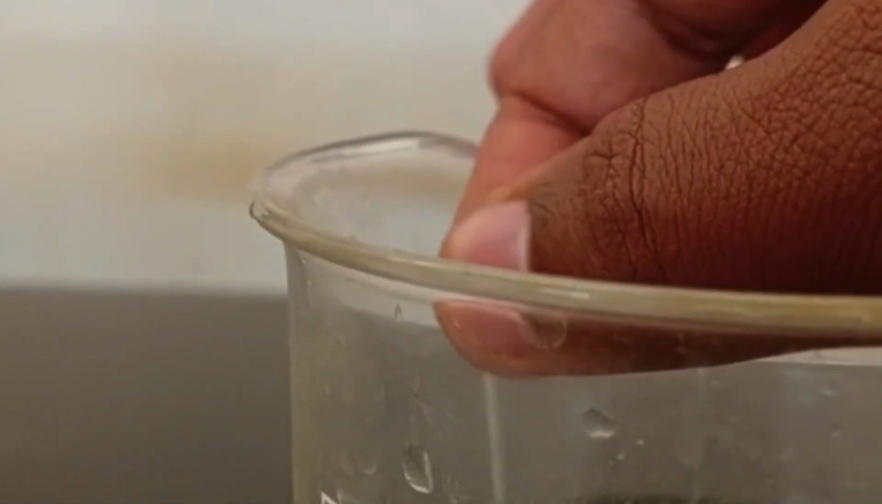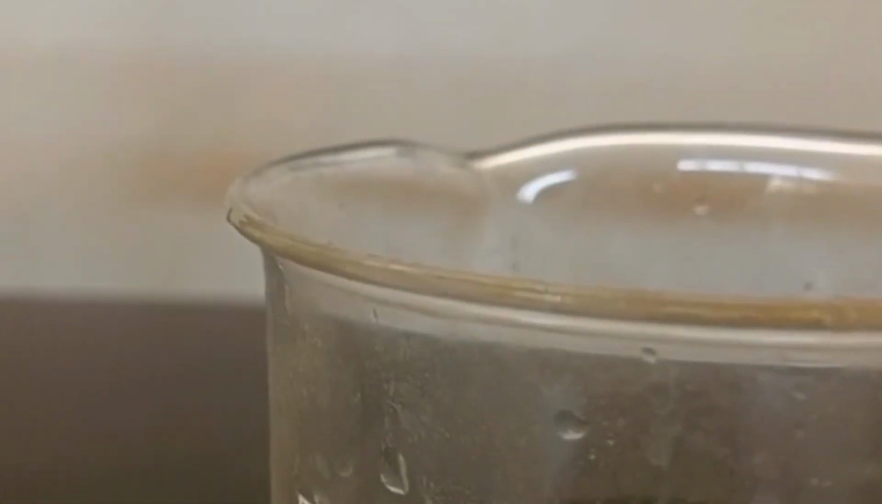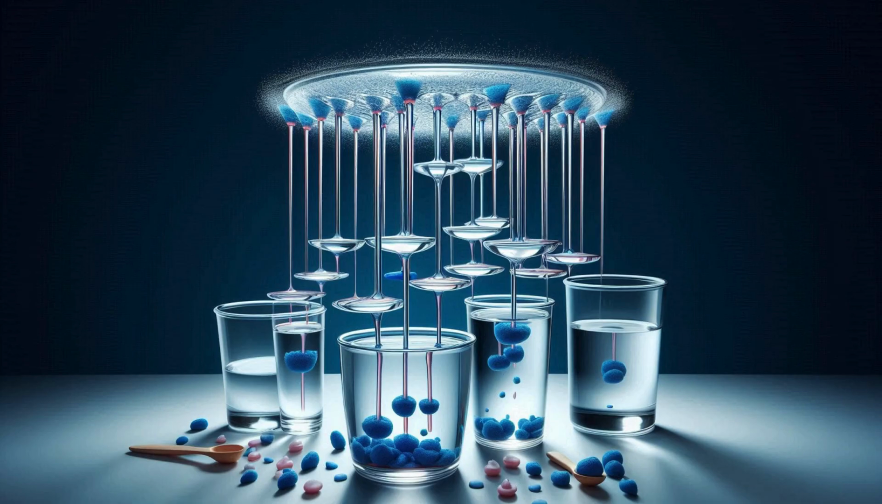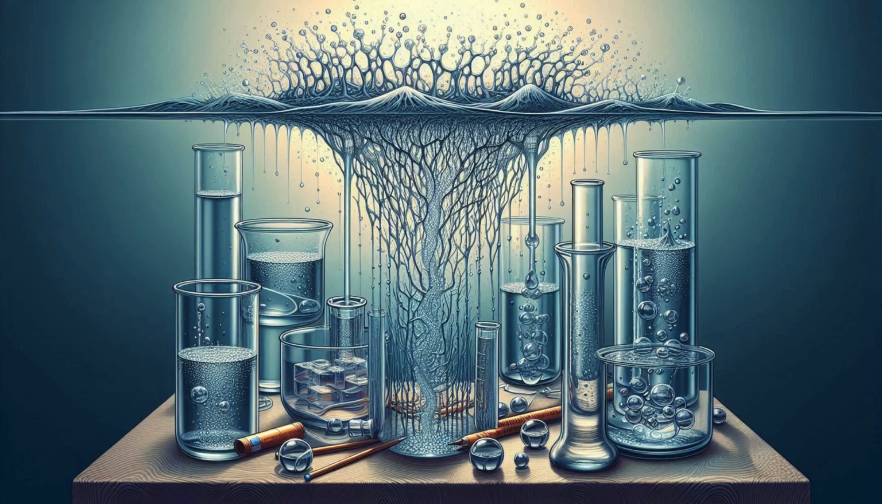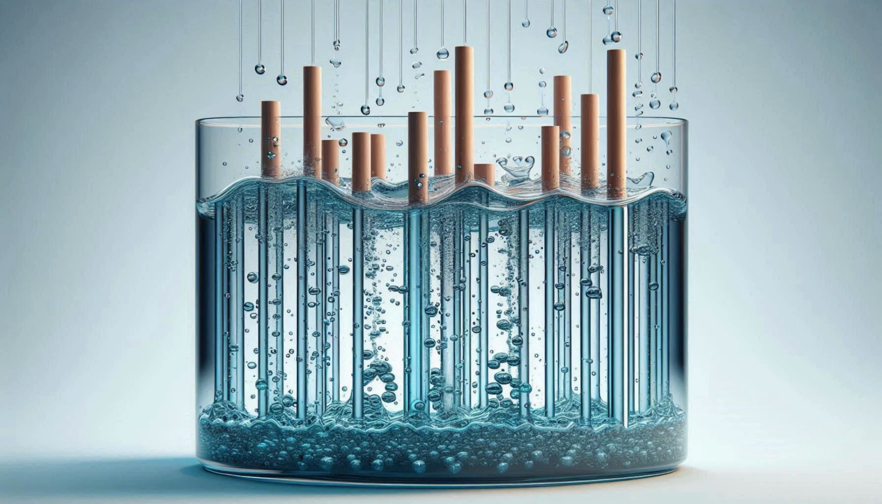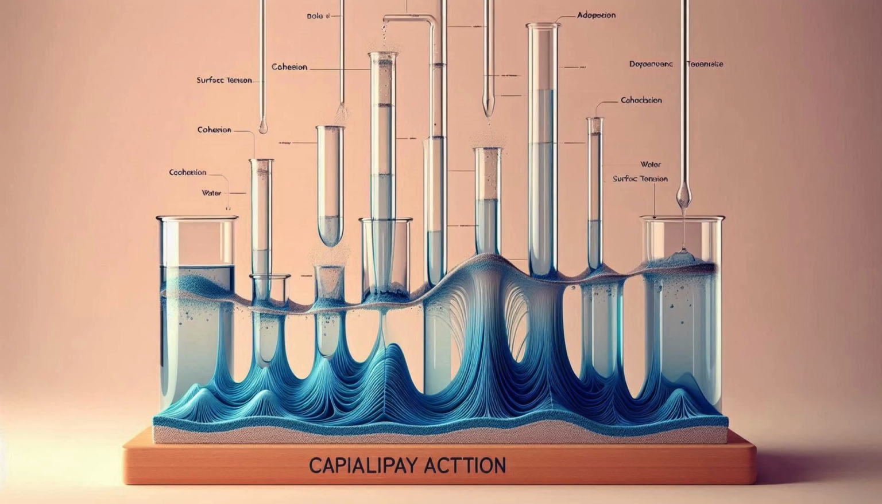Cohesion, the attraction between the liquid molecules themselves. Surface tension, the cohesive forces between liquid molecules at the surface of the liquid. This can be seen in everyday examples like water moving up a paper towel, liquid rising in thin tubes, water moving through soil, water moving up the stem of a plant.